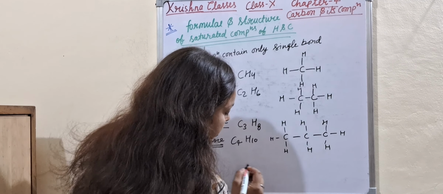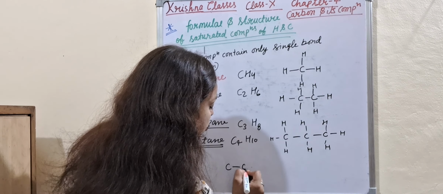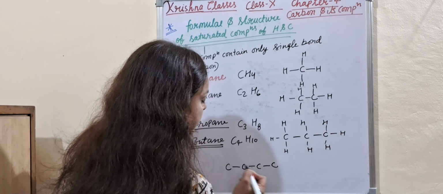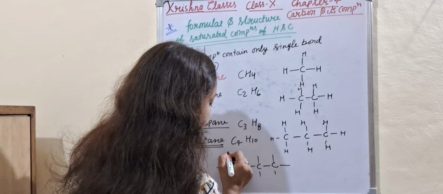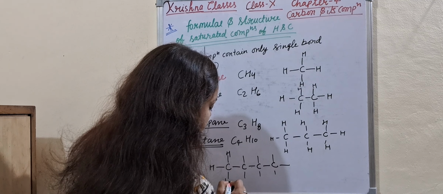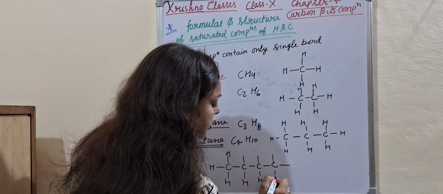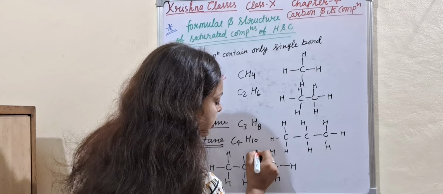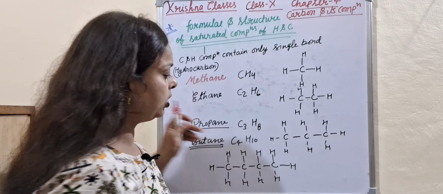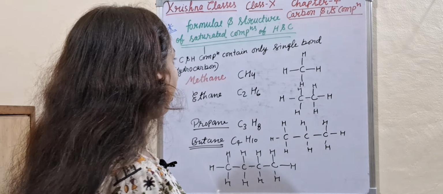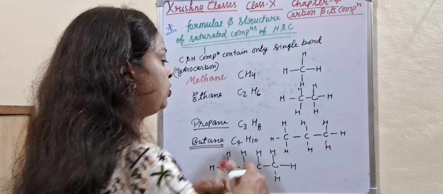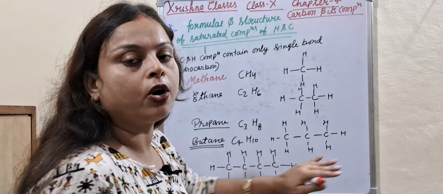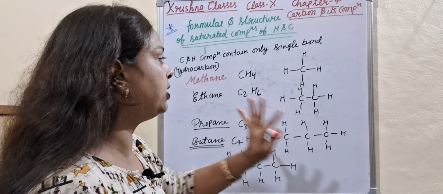Write all carbons with single bonds 1, 2, 3, 4 and all valencies connected with hydrogen, 1, 2, 3, 4, 5, 6, 7, 8, 9 and 10. So this is the structure of butane. All are formulae and structures of saturated compounds. They are all saturated because they all contain only single bonds.